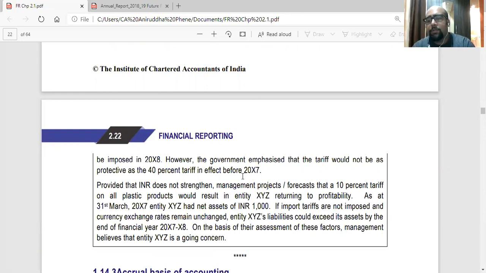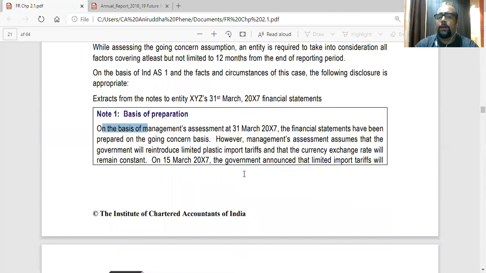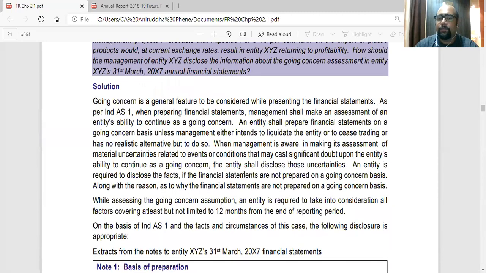But if they are not imposed, then we might be in a different position. Management is assuming that they will be imposed. But if not, then this is the position we are giving you. We are showing you the picture. And as of now, the management, based on these factors, says that the entity is a going concern. This is what they need to disclose.